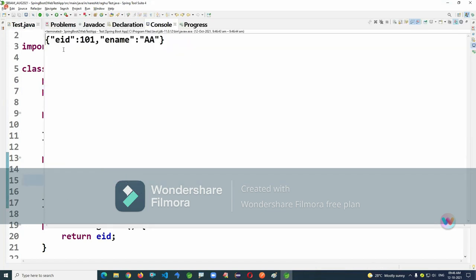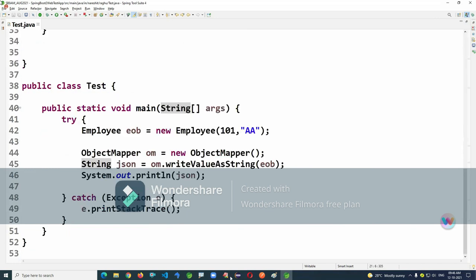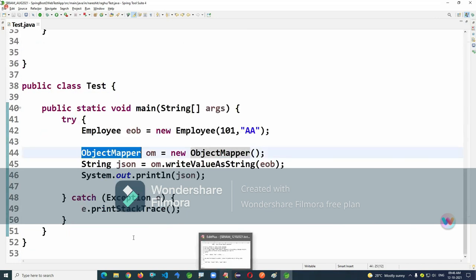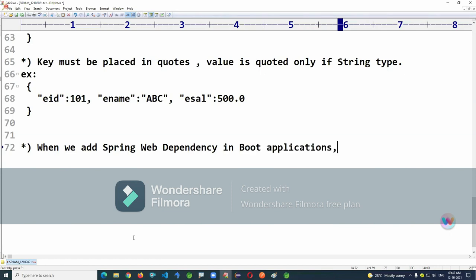See, are you able to see the JSON format? Look at the class name, ObjectMapper. When we add the Spring Web dependency in Boot applications, by default, Jackson dependencies are added. Then you put this line like this.